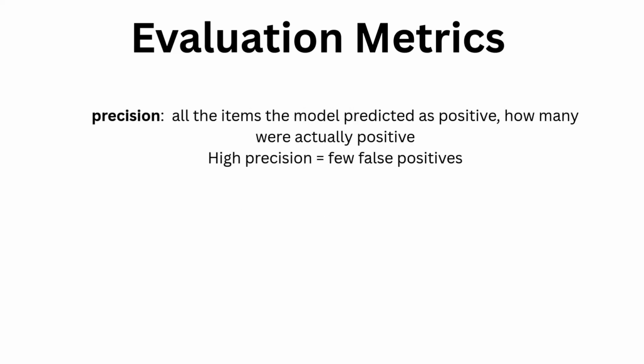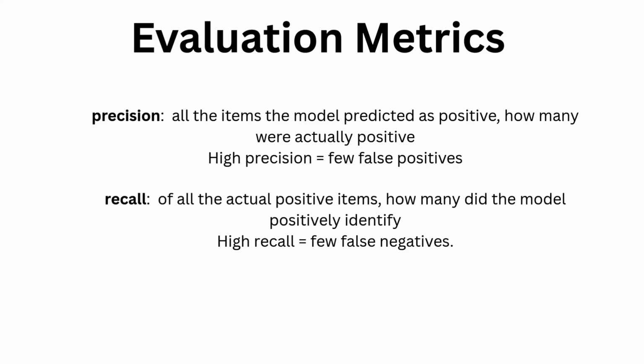Precision. Of all the items the model predicted as positive, how many were actually positive? So high precision means fewer false positives. And recall. Of all the actual positive items, how many did the model positively identify? High recall equals few false negatives.